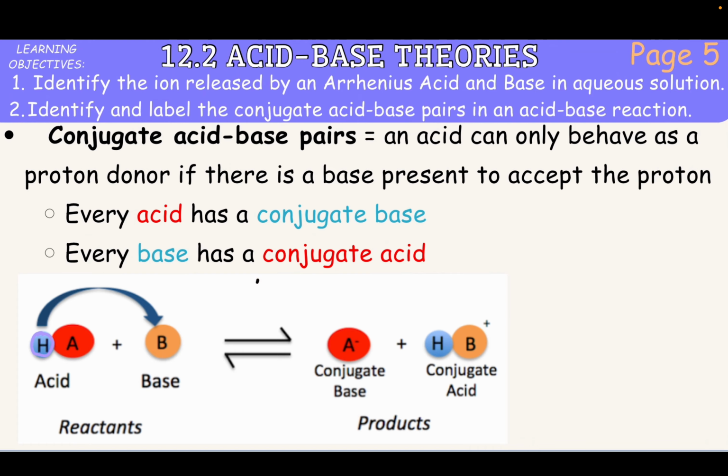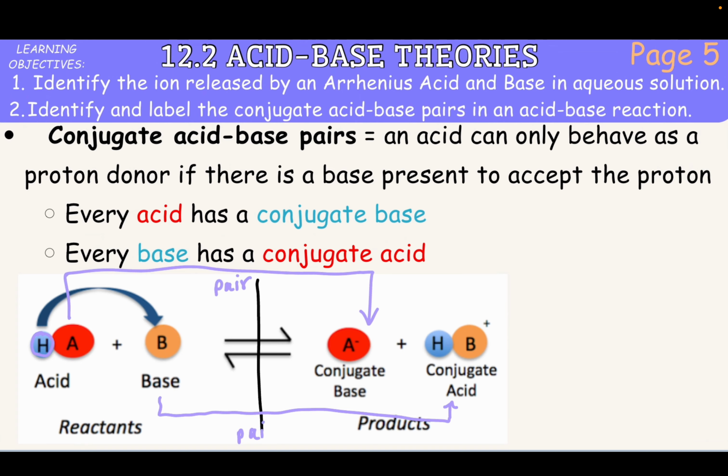So I like to split up our arrow to look at the left and the right side to easily see my reactants versus my products. So if we start with an acid and a base, the acid is going to donate that H plus. So every acid is going to have a conjugate base on the other side. So this would be considered a conjugate acid base pair here. So I'll just write pair. And then every base, after it has accepted an H plus, it will change into what we call the conjugate acid on the other side. So this would be another conjugate acid base pair.